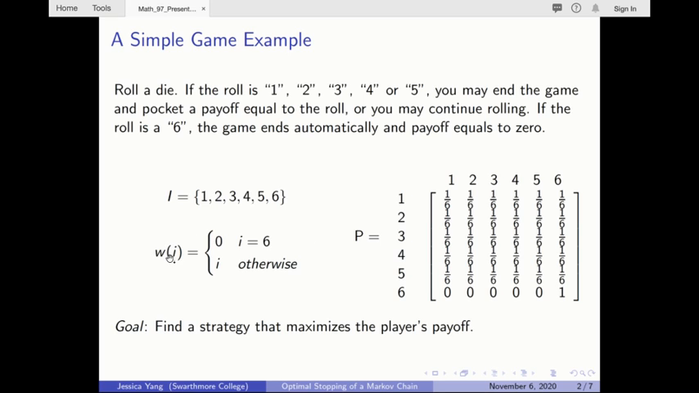We also define Wi to be the intrinsic value function, which represents the payoff associated with stopping at a state i. The goal of the game is to find a strategy that maximizes the player's payoff, and this example represents an optimal stopping problem of a Markov chain.